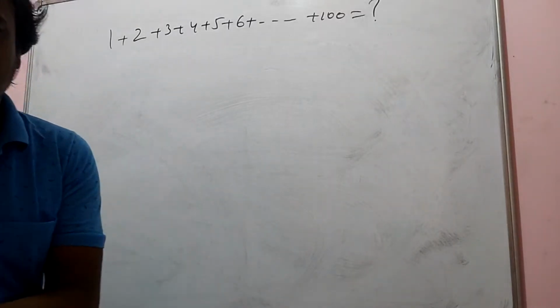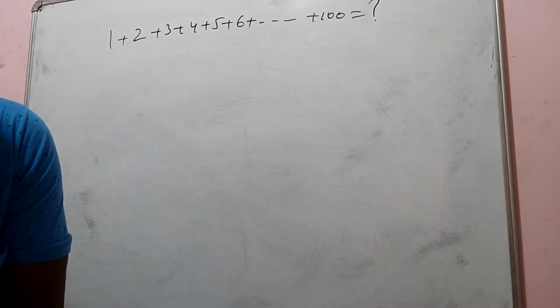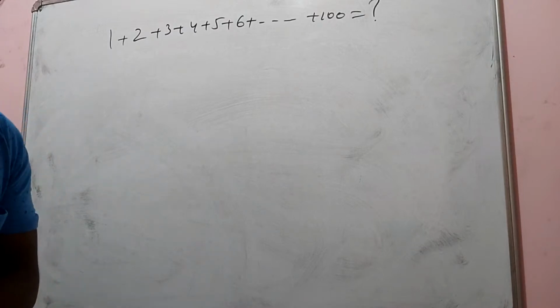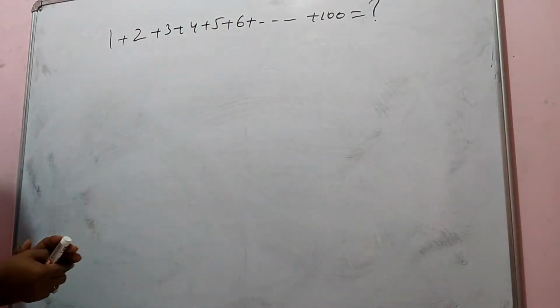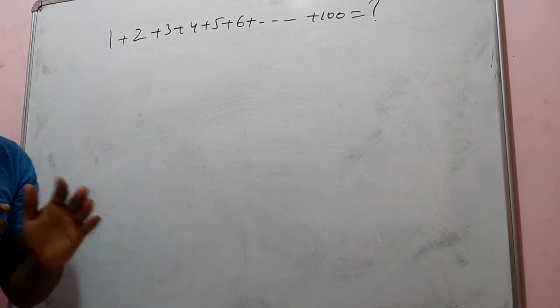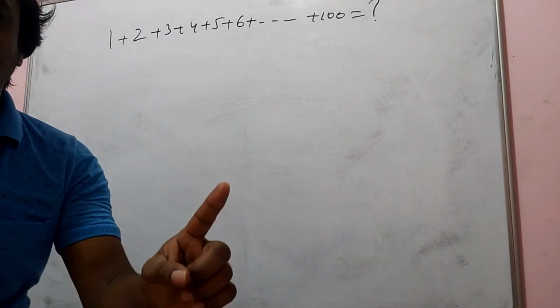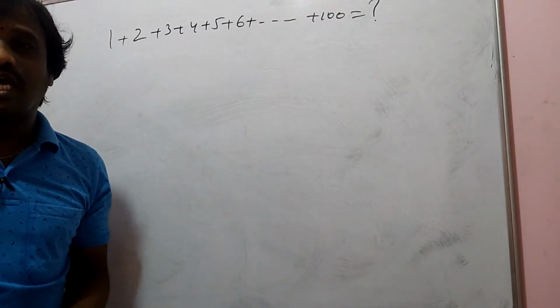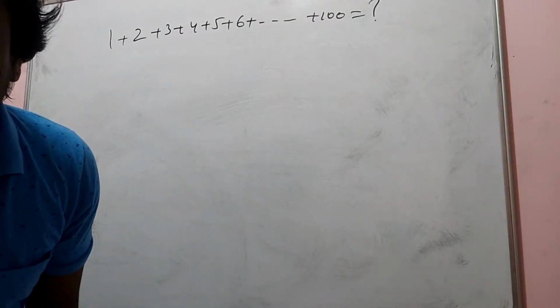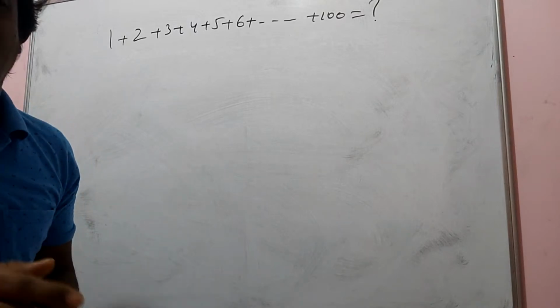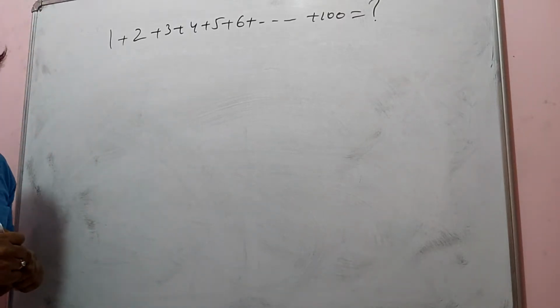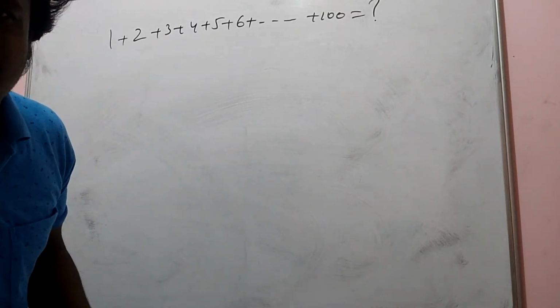Can you tell me the answer? 1 plus 2 plus 3 plus 4 plus 5 plus 6 up to 100 is how much? Gauss took 1 minute to answer it, so I am going to give you 1 minute. Yes, 5050, Prathamesh Patil, you are right. Everyone, I think you know these things.